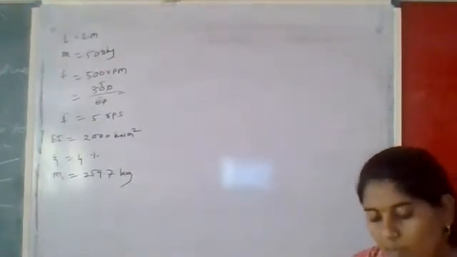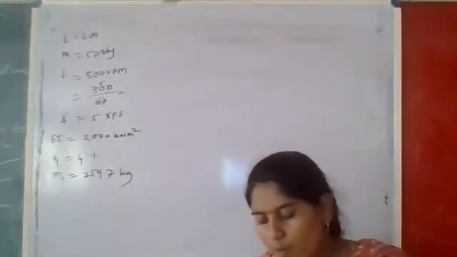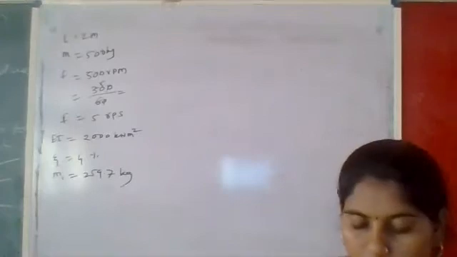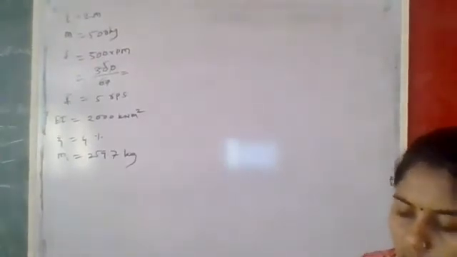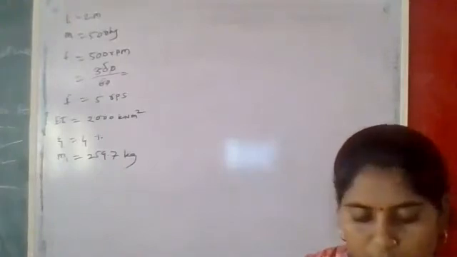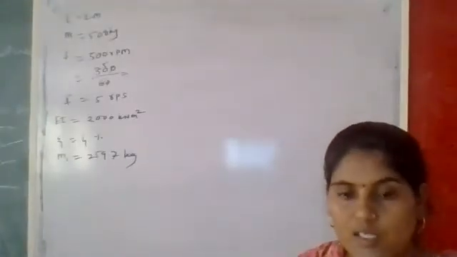Step number 1. Look at what is given. A cantilever beam of span 2 meter carries a machine of mass 500 kg at its free end. It is given in the first line. Means we need the stiffness of the beam. Which beam is given? It is a cantilever beam, free at its end. So what is the stiffness for the spring?